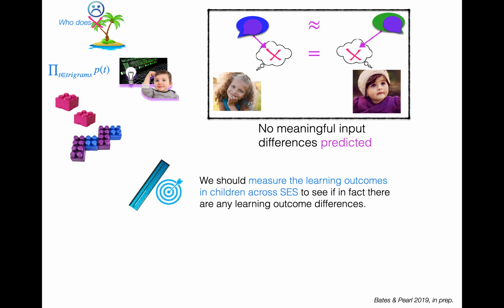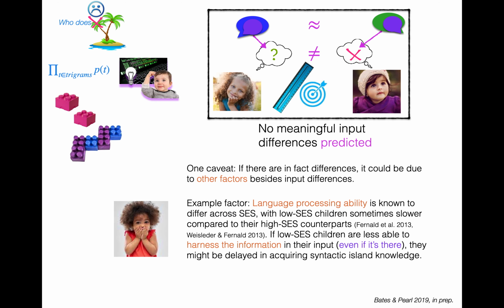Now we should actually measure the learning outcomes in children across SES to see if in fact there are any learning outcome differences. Do they actually acquire the same syntactic island knowledge? When do they acquire it, right? And one caveat is we don't predict any differences, but if there are in fact outcome differences, it could be due to other factors besides the input.